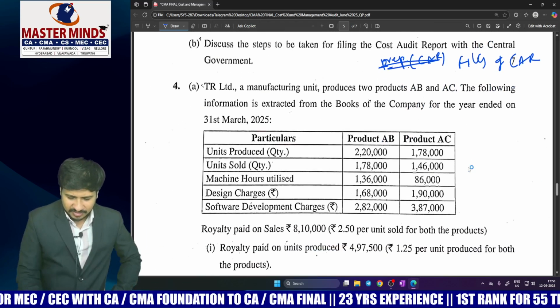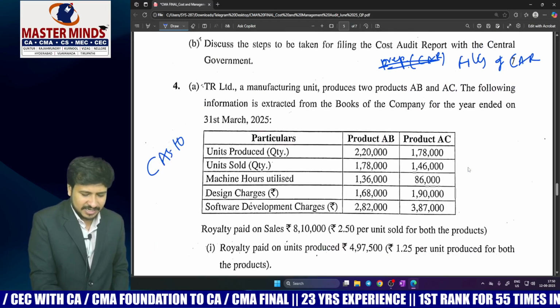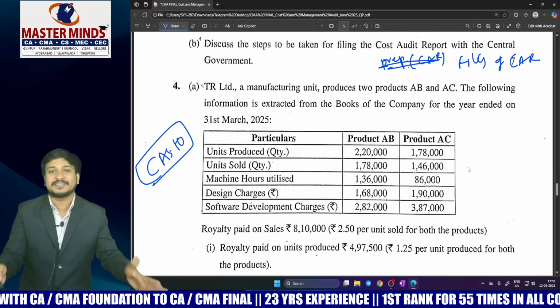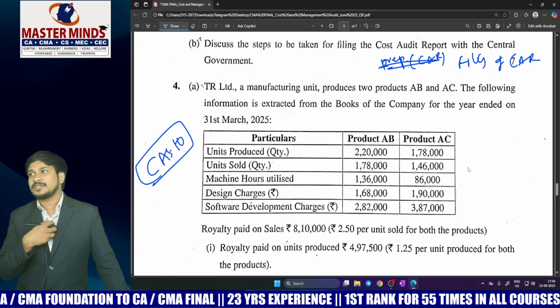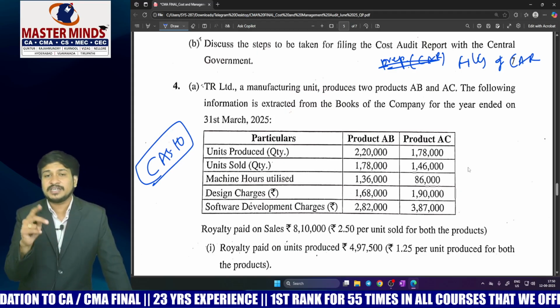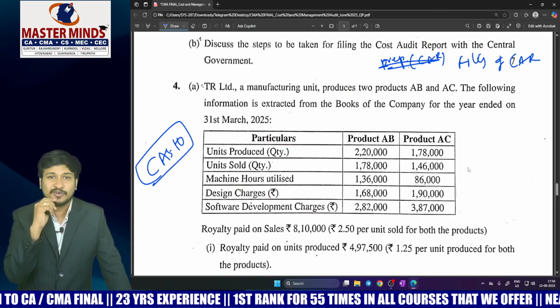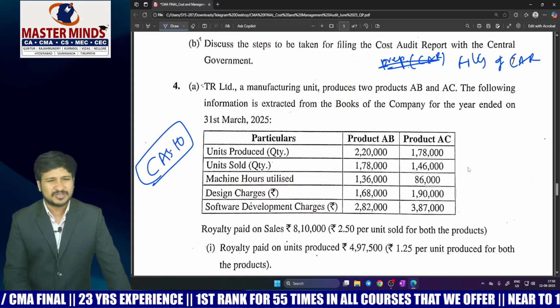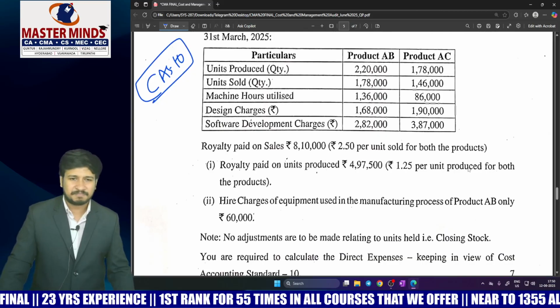Coming to 4A, this time the question is asked from CAS number 10, direct expenses, which is a purely easy question. Generally, we tell the students that the first pick will be from CAS 6 and CAS number 7. If those were missed, he will be asking from CAS 2, CAS 4, and then also CAS number 10, which is a very easy and very simple question.